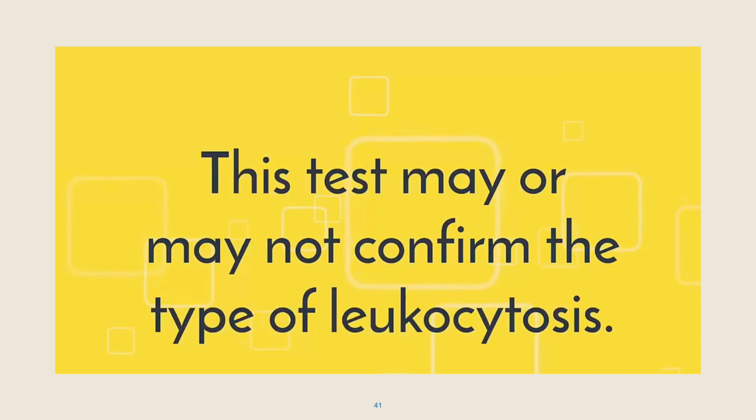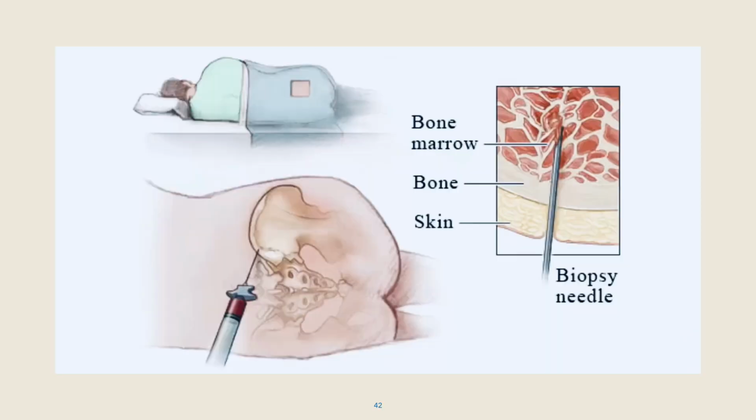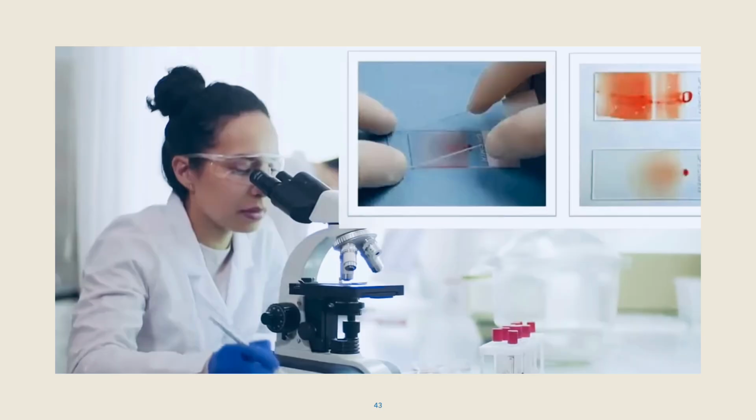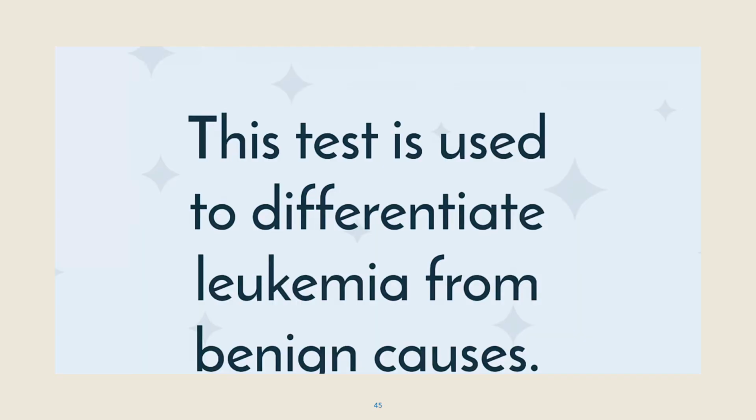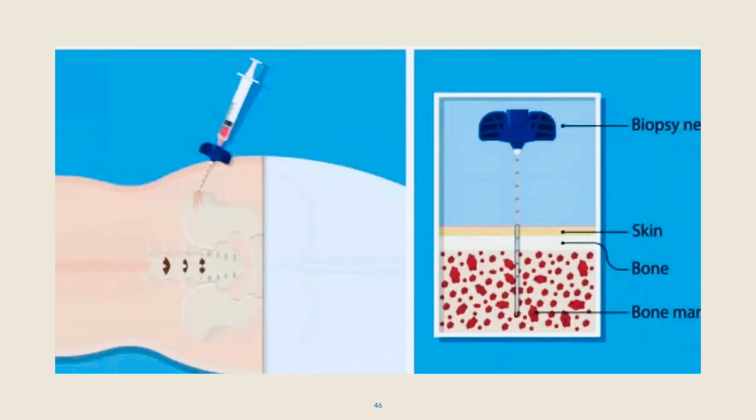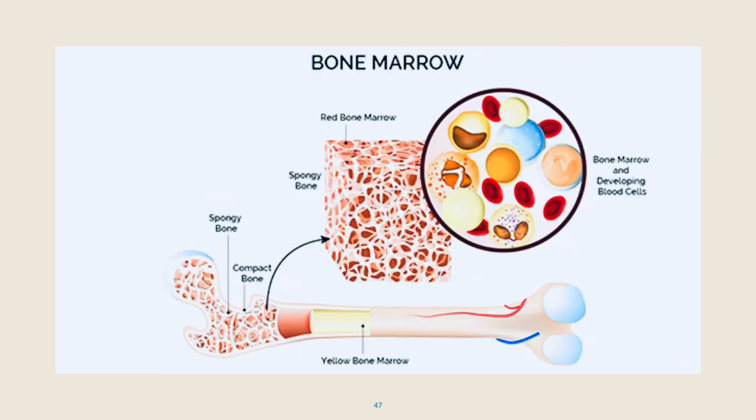This test may not confirm the type of leukocytosis, and if there are immature WBC, it may lead to a bone marrow biopsy. This test involves smearing a thin layer of blood onto a glass slide and using a microscope to view the cells. The bone marrow biopsy is used to differentiate leukemia from benign causes. It involves taking a sample of your bone marrow, the tissue that produces the WBC, from the middle of the bone using a needle. This helps determine if there are any abnormal cells or an issue with production of WBC in the bone marrow.